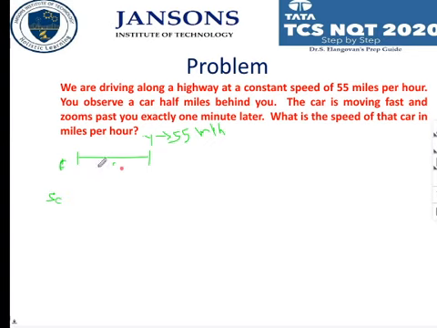What is the distance between you and the car? You observe a car half a mile behind you. Half a mile means 0.5 mile, or 1 by 2, anything you can take. In the next 1 minute, you would have reached here, and he also has reached here, and he is crossing you. The time taken for this is 1 minute.